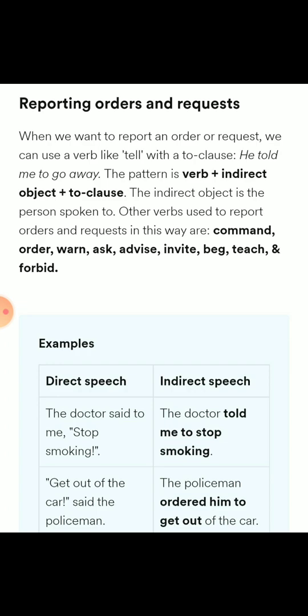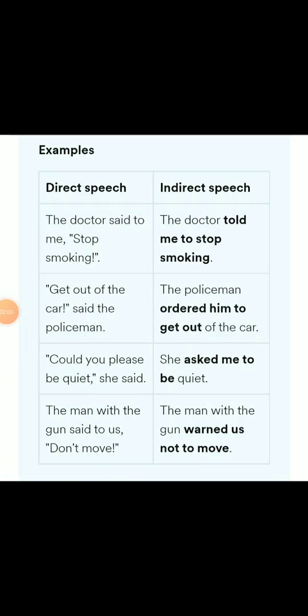Stop smoking. If it is, get out of the car, said the policeman, the policeman ordered him to get out of the car. So the sentence is connected with to and the first form of the verb will come.